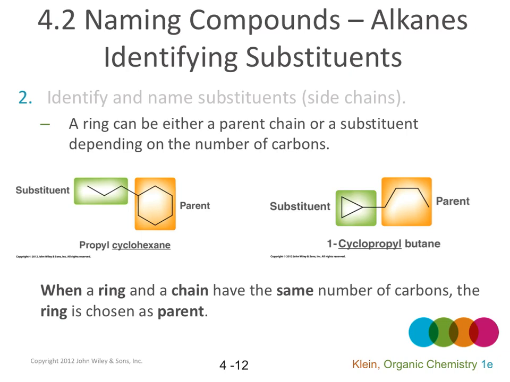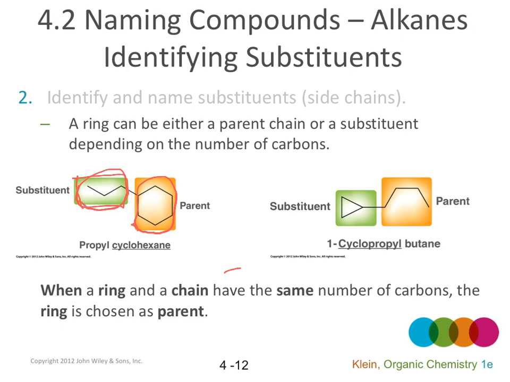If there is a ring in the molecule, this ring can be the parent or it can be just a side chain, and it depends on the number of carbons. For example, here, the ring has 6 carbons, and this chain has 3 carbons. The ring has more carbons, so the ring is the parent, and this is the side chain. It's a propyl.